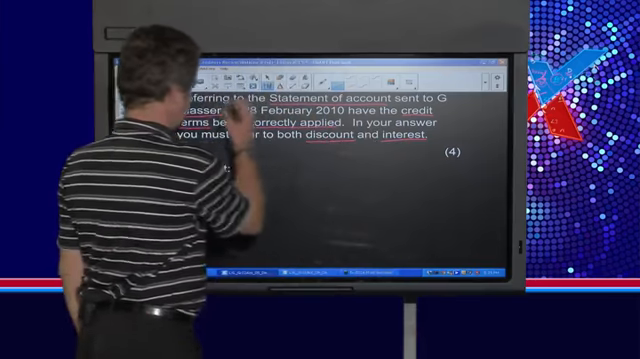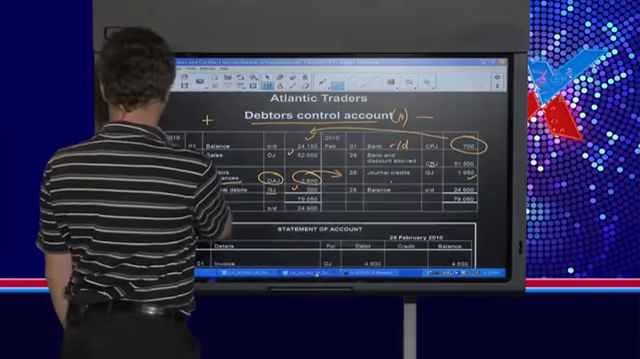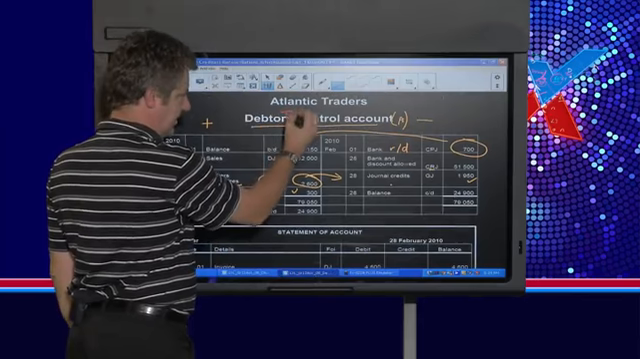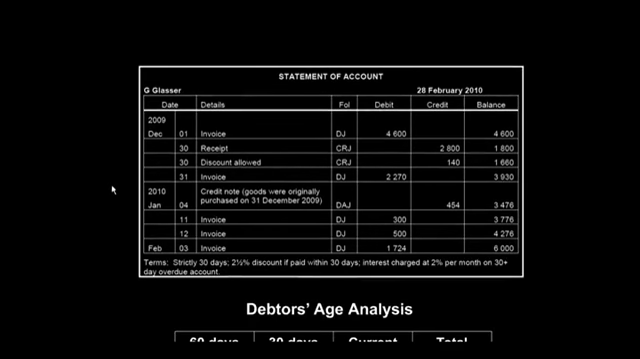So they're asking us for G. Glasser's individual account. So what we need to do is go not to the debtors control, because remember, that's the total debtors, just in case you've forgotten. We need to go to the individual debtor, which is the account of G. Glasser over here. So we will actually send this piece of paper to G. Glasser in the mail, telling him or her that 6,000 Rand is owed at the end of the period. What they're asking us is whether the discount and the interest have been correctly applied.